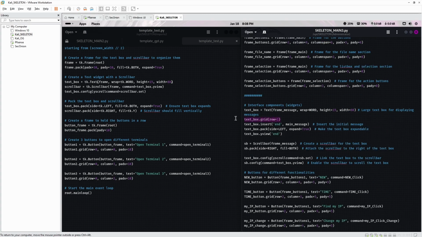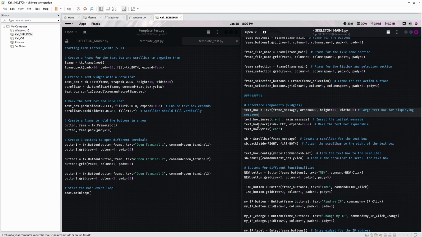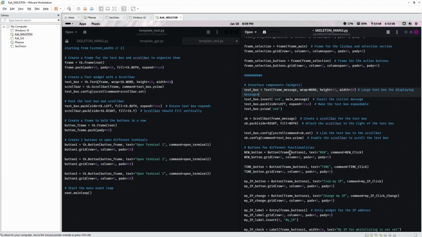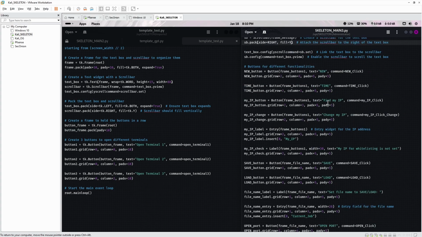We can get rid of that. And the text box, and this should all work okay. There's no need to change that. Change the fill to Y. Okay, so now we've got the buttons.